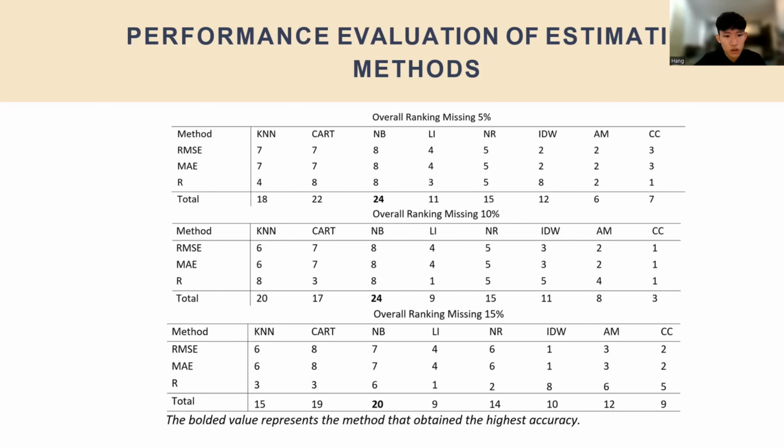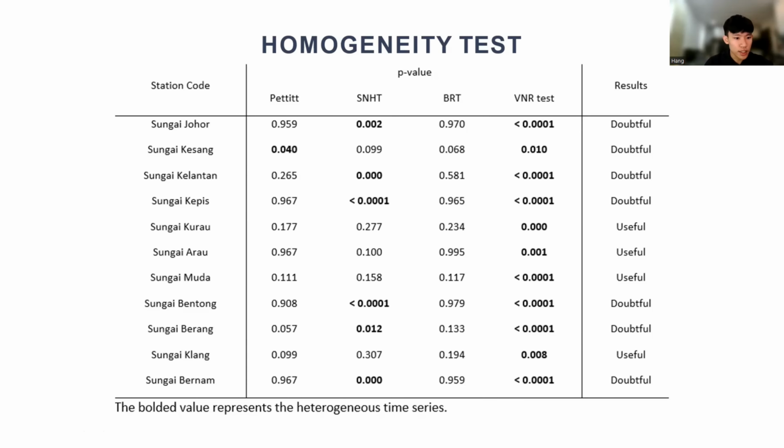K nearest neighbor imputation or the multiple classification and regression tree all perform far better than conventional methods. With the multiple classification and regression tree coming second for 5% and 15% missing values, and also K nearest neighbor imputation coming second for 10% missing values. And similar to previous studies, the normal ratio is the best conventional method, but they are still slightly worse compared to all the machine learning models. Next, it brings us to our homogeneity test.